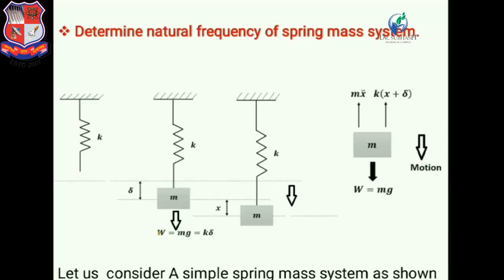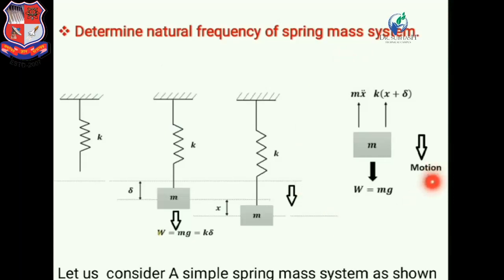Now let us consider the third position. If we give some initial displacement from the mean position of the spring by means of some external force, then the spring will displace from its mean position through x. In such a case, the mass will move in the downward direction as shown in figure, so acceleration, velocity and displacement are also acting in the downward direction.